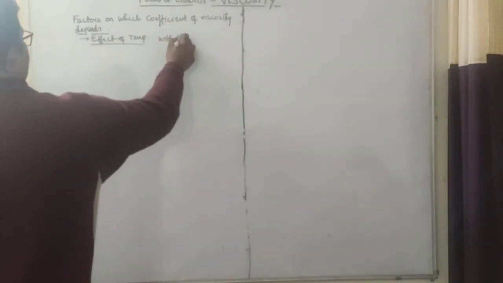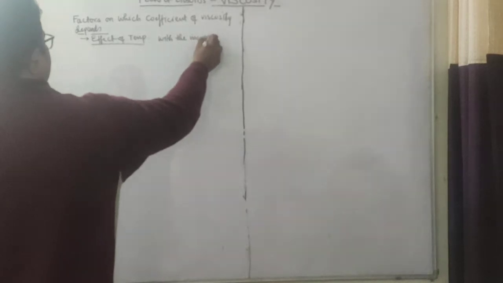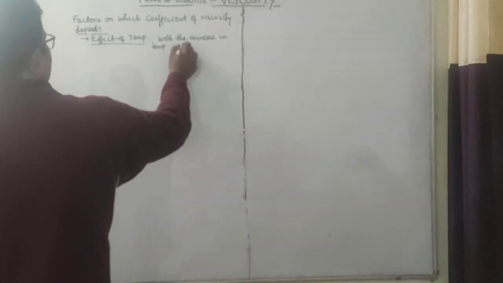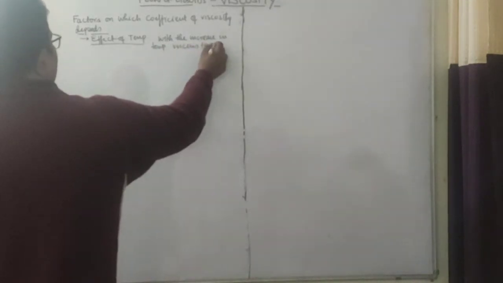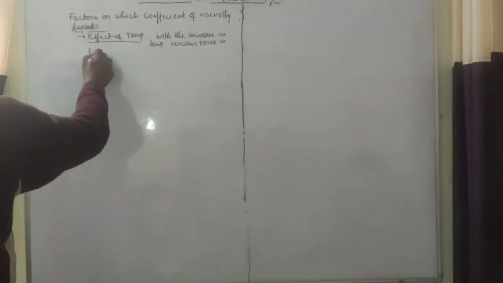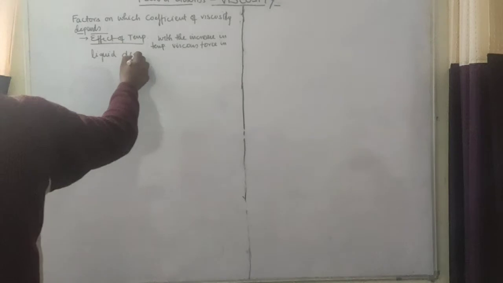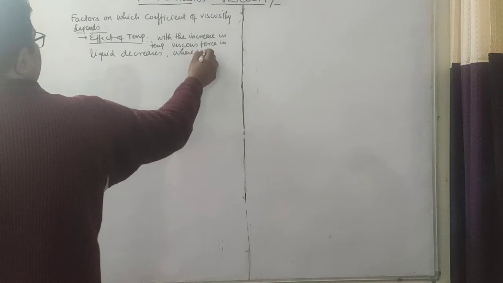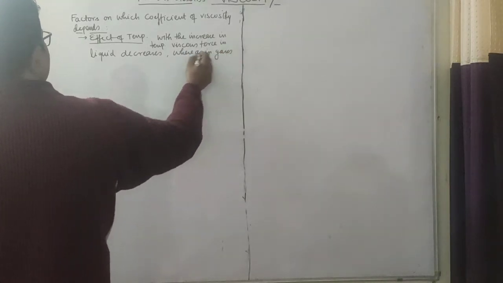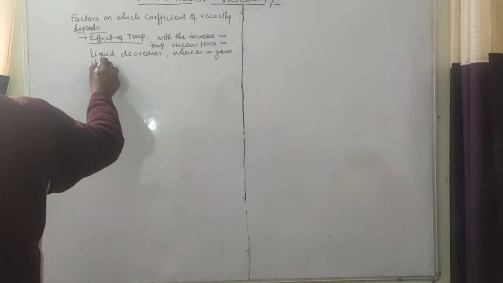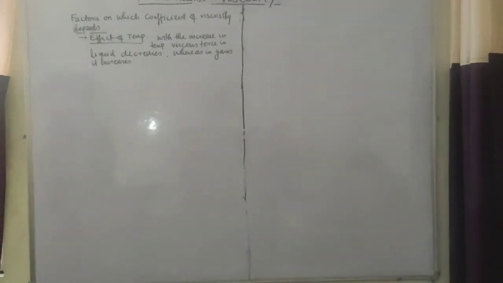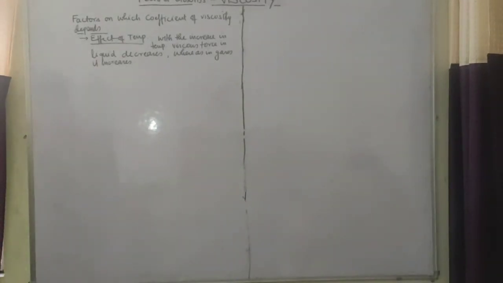With the increase in temperature, viscous force in liquid decreases, whereas in gases it increases. As in gases, they are already in motion, they will start colliding with each other and therefore viscous force will increase.